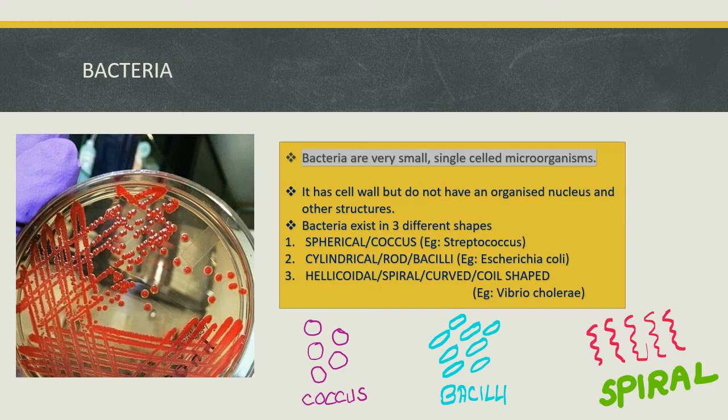When we observe bacteria through a microscope, depending on the shape that appears, it is classified and distinguished from other organisms. So we have coccus, bacilli and spiral shape. I drew the shapes of these 3 here, and one example for each is also given here.